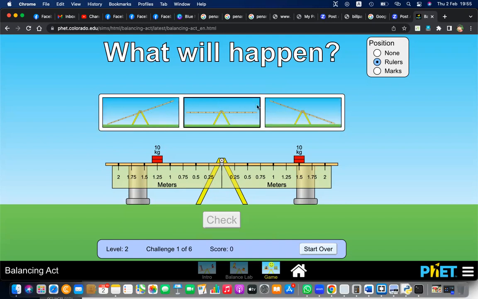Please remember that one has a distance of 1.25, the other one is 1.5. Okay, 2 or 3? 3. Okay.